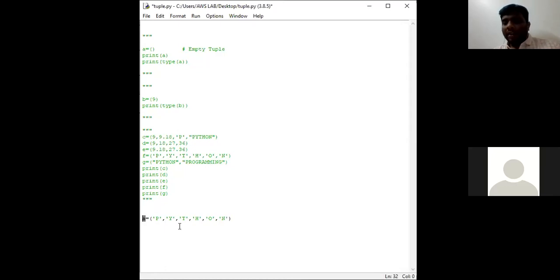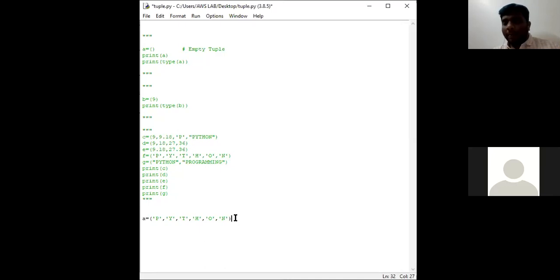How can we recognize whether A is a tuple or not? As per the definition, if a group of elements are separated by commas and placed in parentheses. See, all the elements are separated by commas, and all the elements in the tuple are characters placed in single quotations. And the entire elements or items are placed in the parentheses.